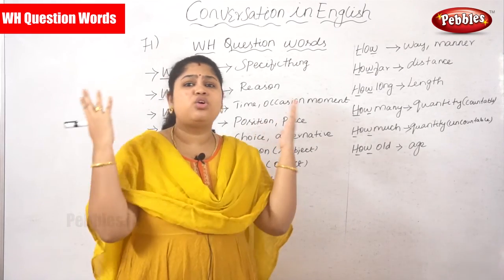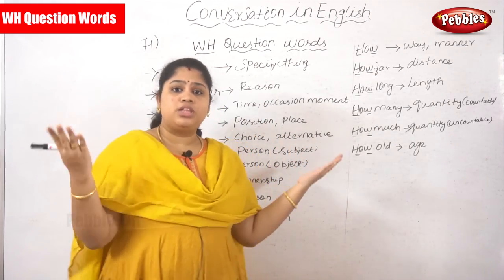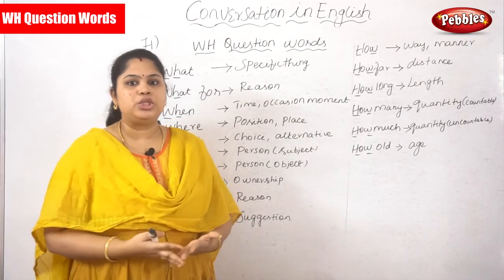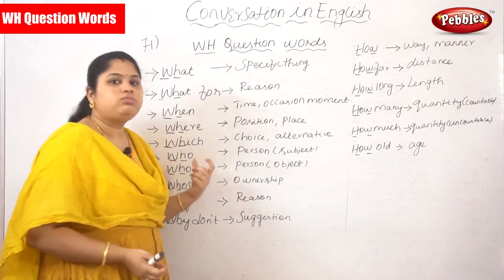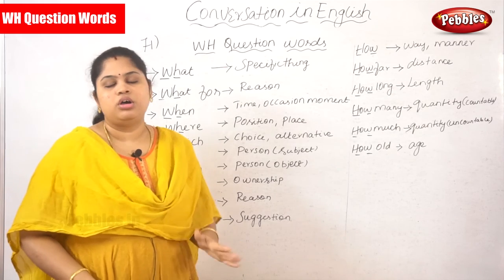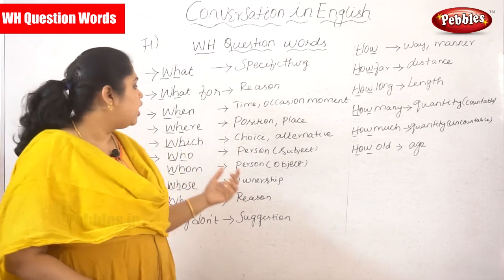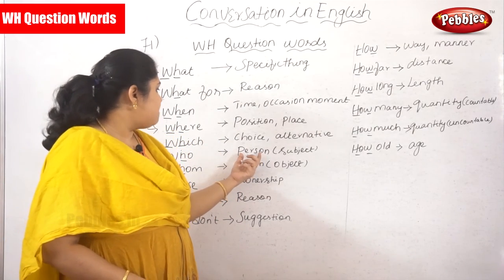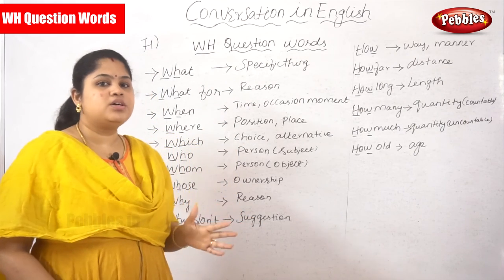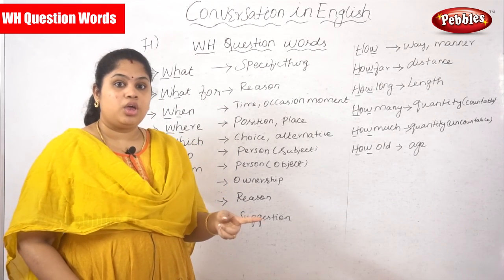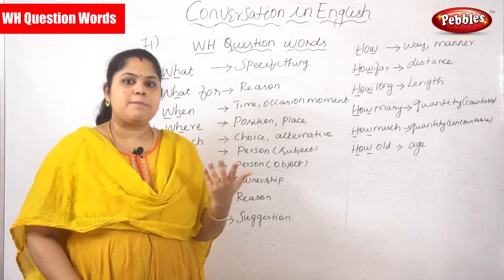So there will be a lot of choices. If there is a lot of choices, you can use the word which. Okay, next, who. Who is an important question word. It will always mention the person. Who is he? Okay, so it always mentions someone.